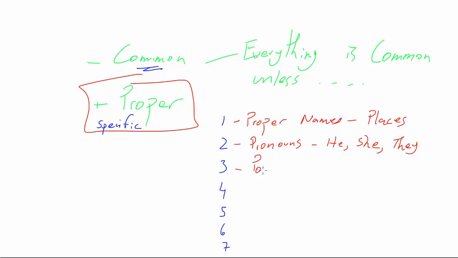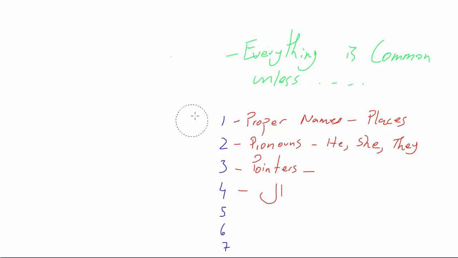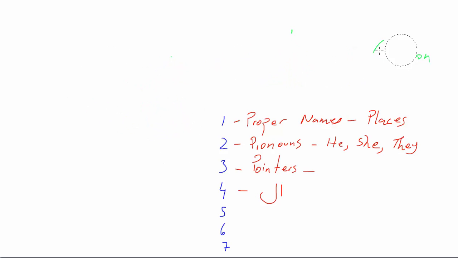Pointers. Ismul Ishara, last video, right? Asma'ul Ishara, which are that and this and these and those, right? These are all the pointers, and those are considered proper. How about Alif Lam? And I think we should take a break and let's analyze the world of Alif Lams briefly. All right. Alif Lam doesn't make something light or heavy. Okay, it has nothing to do with light and heavy, right?